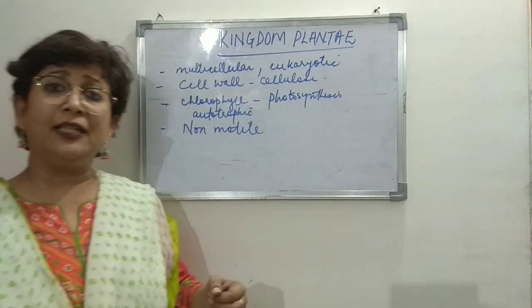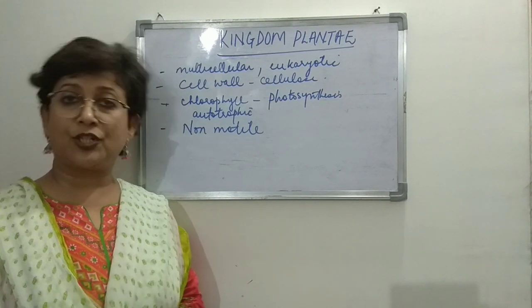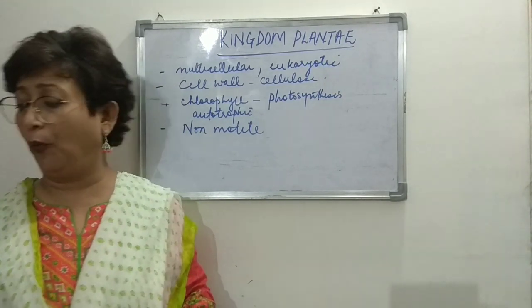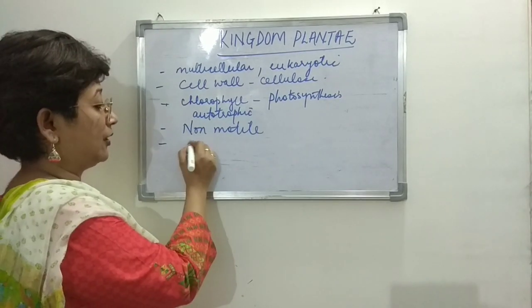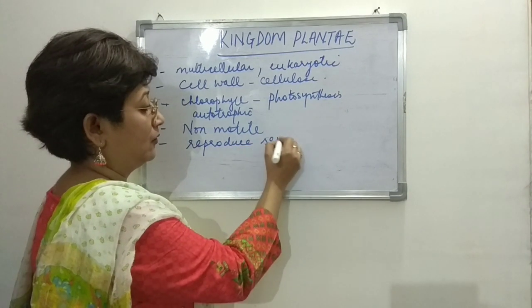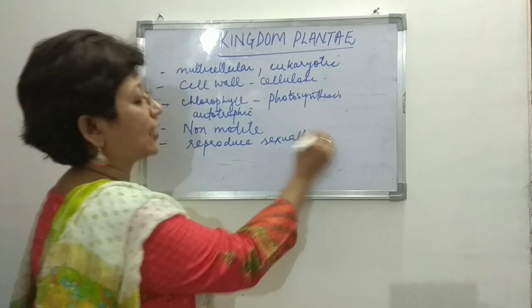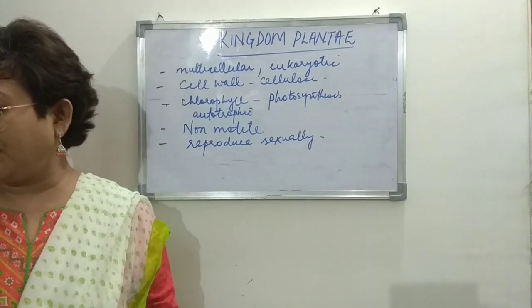Then in your lower classes, you've already studied reproduction in plants, right? So generally, most of the plants reproduce sexually, right? So we will say that sexual reproduction is mostly found in the plants, right?